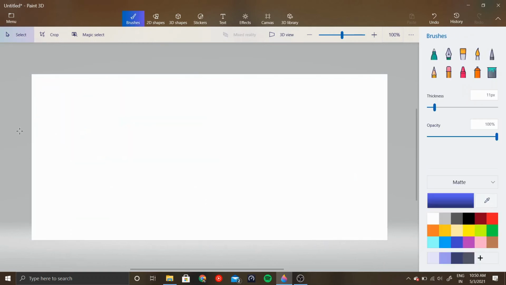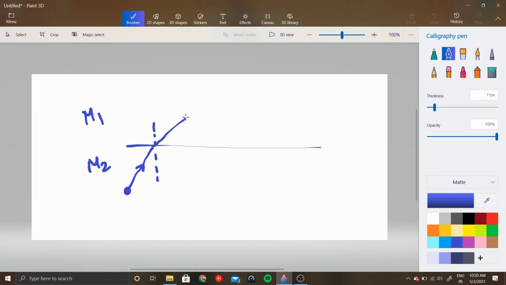Now let's talk about applications. Given that this medium is more optically dense than this medium and you have an object in this medium, so when you have a light traveling from this medium, when it goes out, it will move away from the normal, right? Because optical density of m2 is greater than m1. Now let's increase this angle. What will happen if this angle is increased? This will also be increased. It will move more away from the normal.